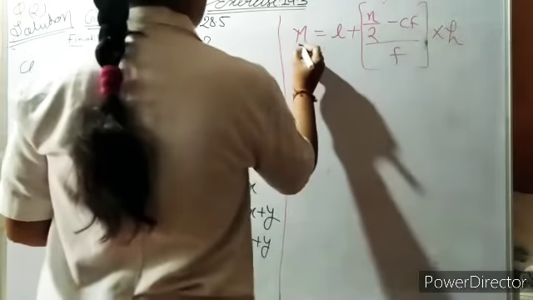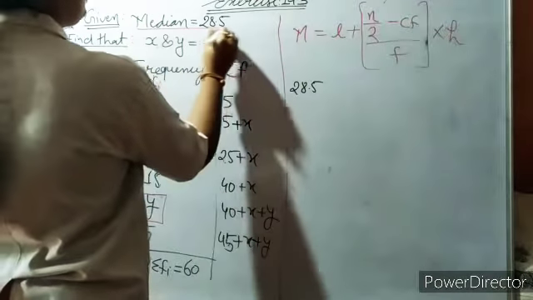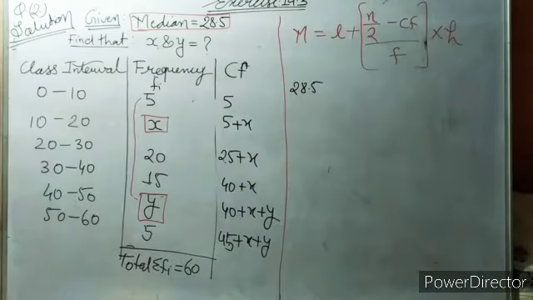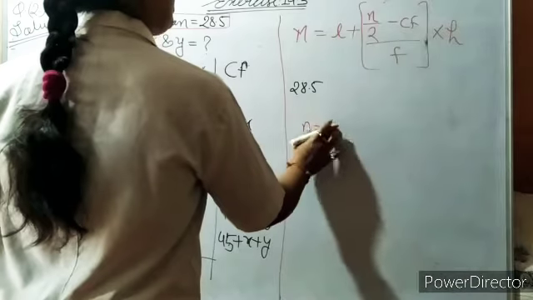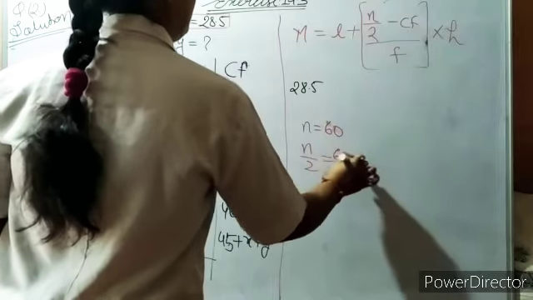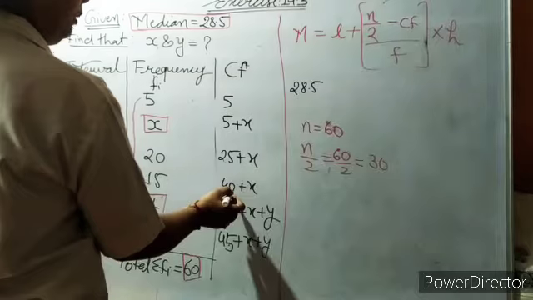You know the median is 28.5, so we write 28.5 here. Now n is 60, as the question gives, so n by 2 is 60 by 2, which is 30. It is very clear that 30 will come before 40.